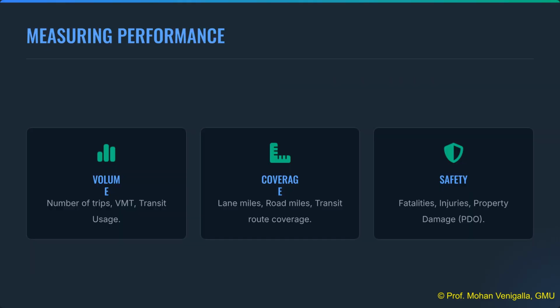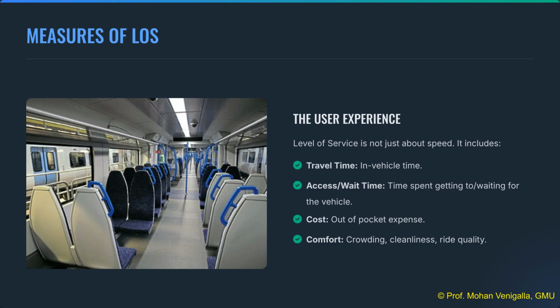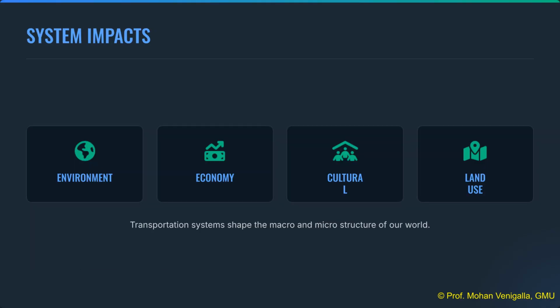System performance is measured across several dimensions, including volume like vehicle miles traveled, coverage of the region served, and the vital metric of safety. Level of service, or LOS, is the overall user experience. It includes in-vehicle travel time, access and wait time, out-of-pocket cost, and the comfort of the journey. Transportation systems have wide-ranging impacts, fundamentally shaping the environment, the economy, cultural activity, and the pattern of land use development.